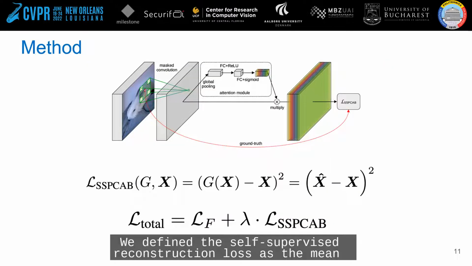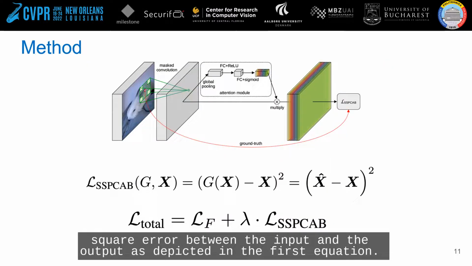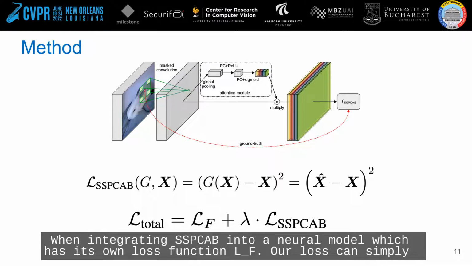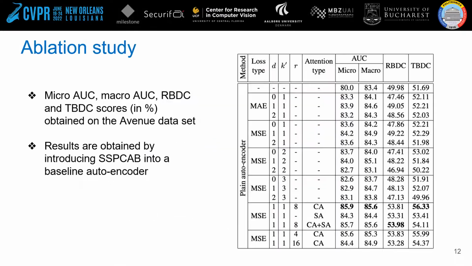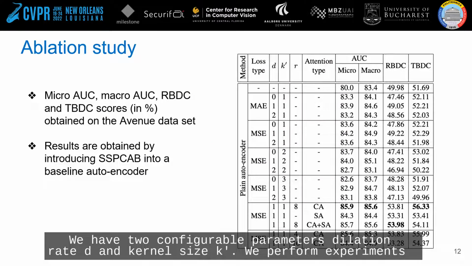We define the self-supervised reconstruction loss as the mean square error between the input and the output as depicted in the first equation. When integrating SSPCAB into a neural model, which has its own loss function LF, our loss can simply be added to the respective loss, resulting in a new loss function that comprises both of them. We have two configurable parameters, dilation rate D and kernel size K'.